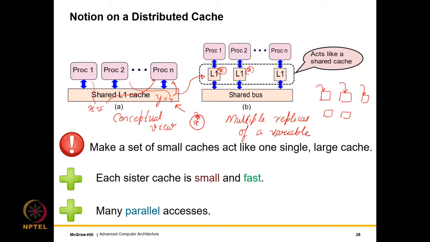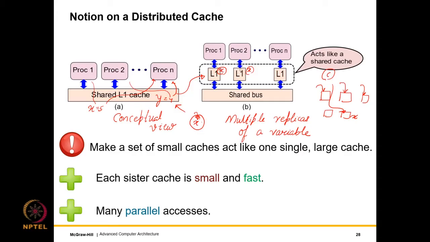Okay, so this is how a distributed L1 cache differs from a large shared cache with multiple banks, because with multiple banks you maintain a single replica. But that replica might be located far away from you and it will take a lot of time. So the core is over here, the replica is over here. It will take a lot of time to come to this point and read the value.